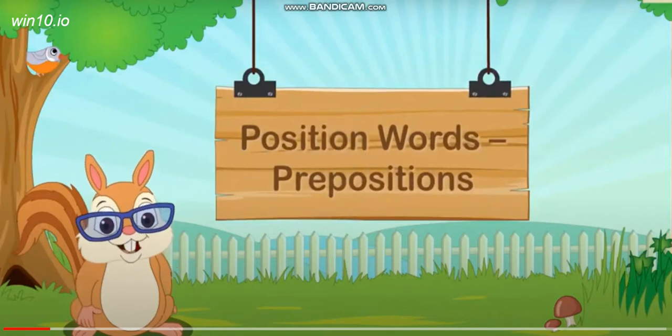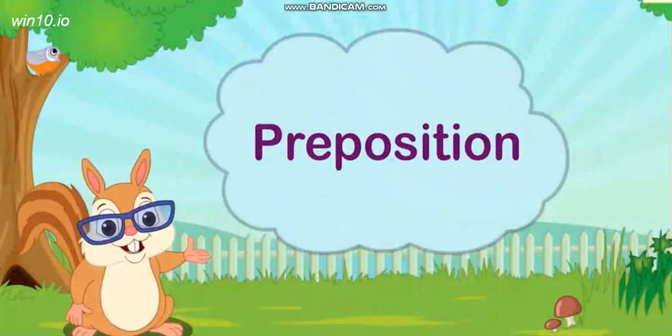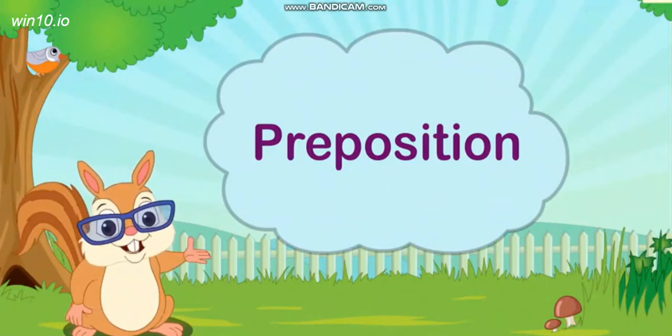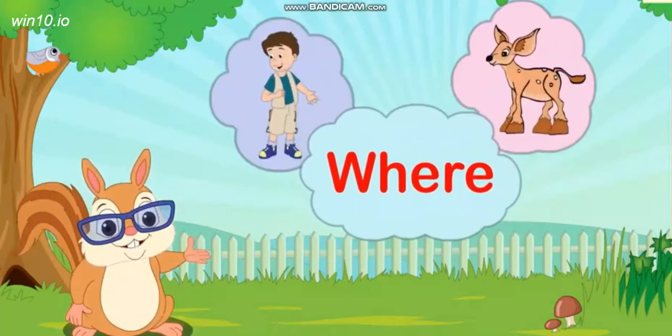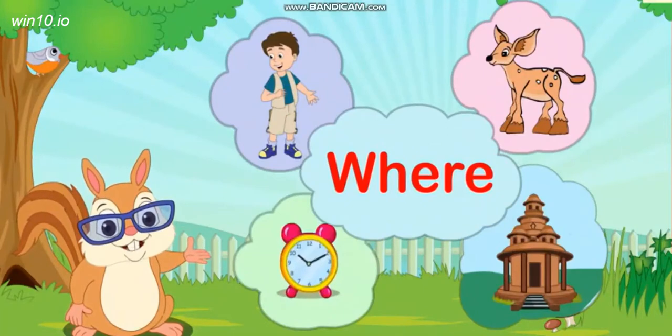Position words, prepositions. Do you know what a preposition is? A preposition is a word that tells us where a person, an animal, a place or a thing is.